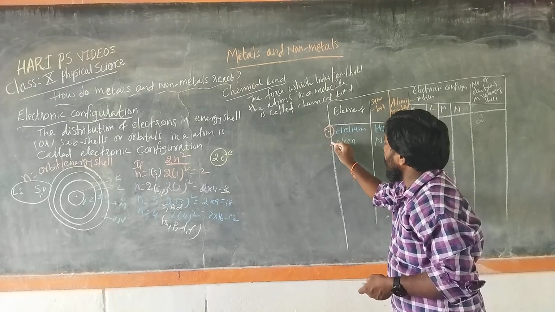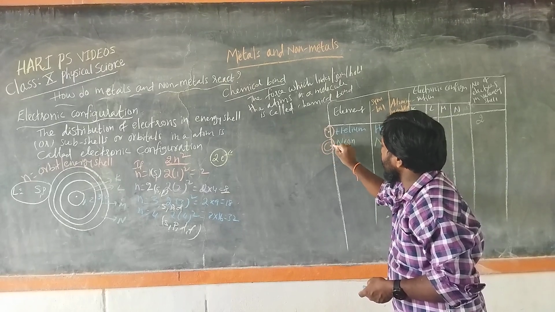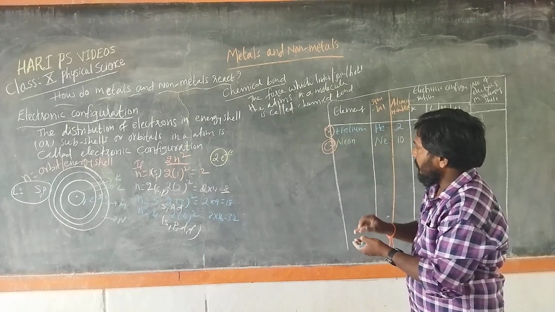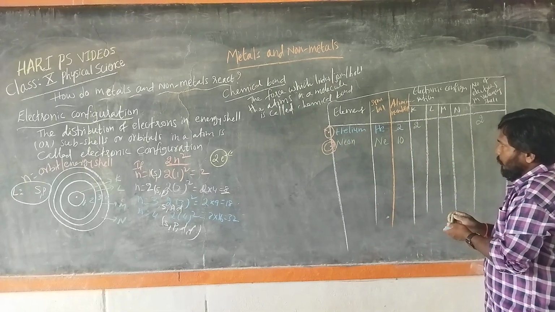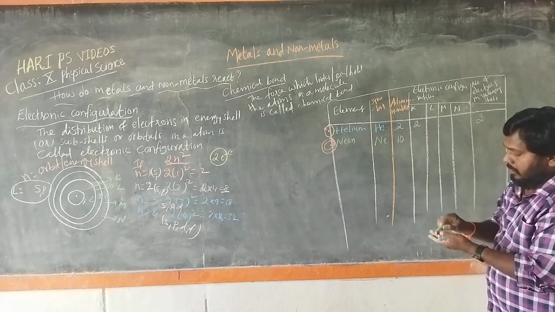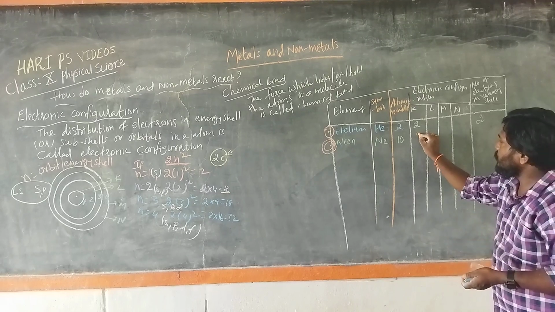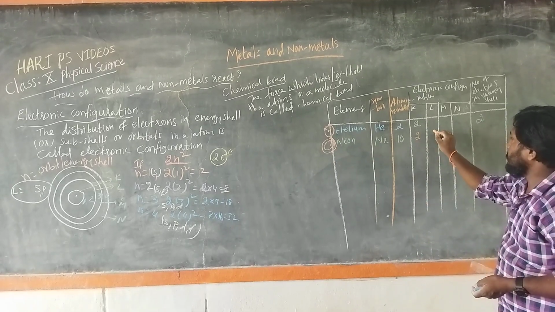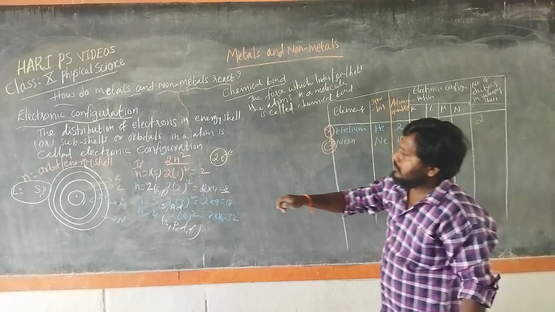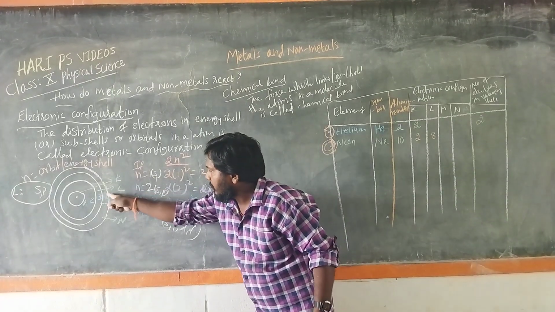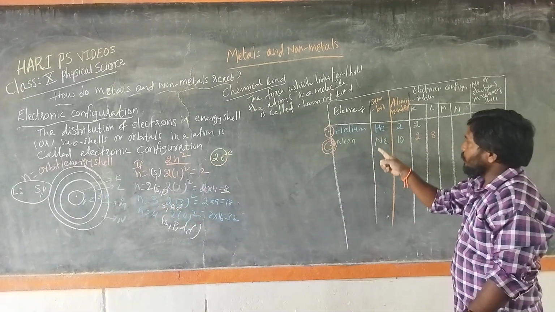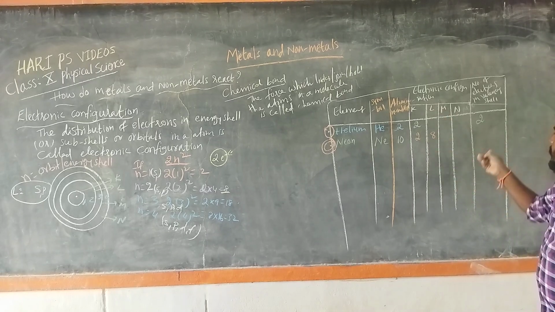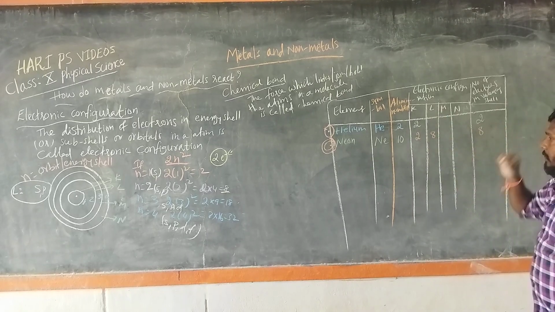Neon has 10 electrons and 2 energy levels. The first energy level must fill with 2 electrons, then the remaining 8. So how many electrons can fill the second orbit? 8 electrons. So it is 2, 8.